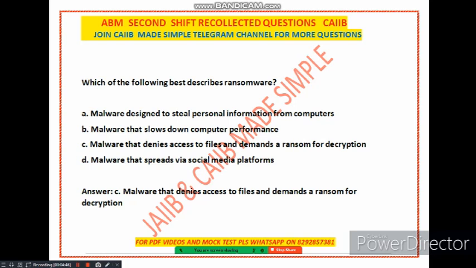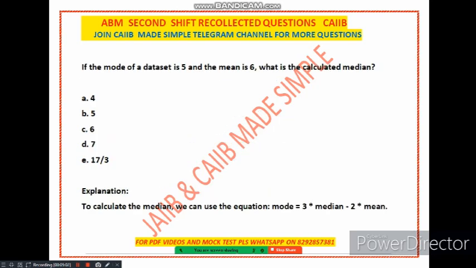See, ransomware is a type of malware that encrypts files on the victim's computer and then demands a ransom payment in order to decrypt the files. The ransom is typically paid in Bitcoin or other cryptocurrency. It is typically spread through phishing emails, malicious websites or drive-by downloads. Hopefully you have understood this concept. Now let's see the next question.